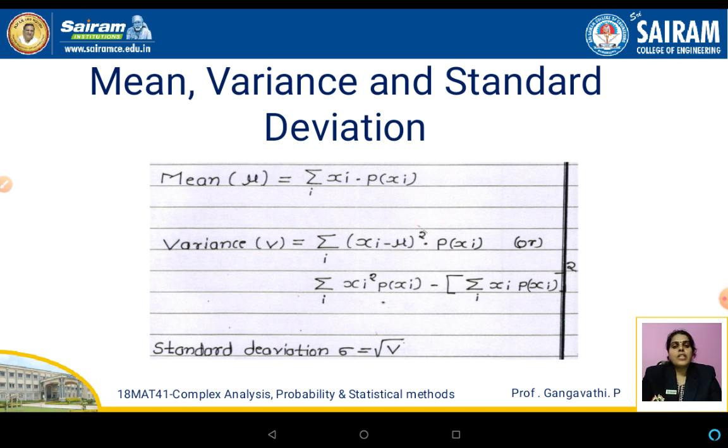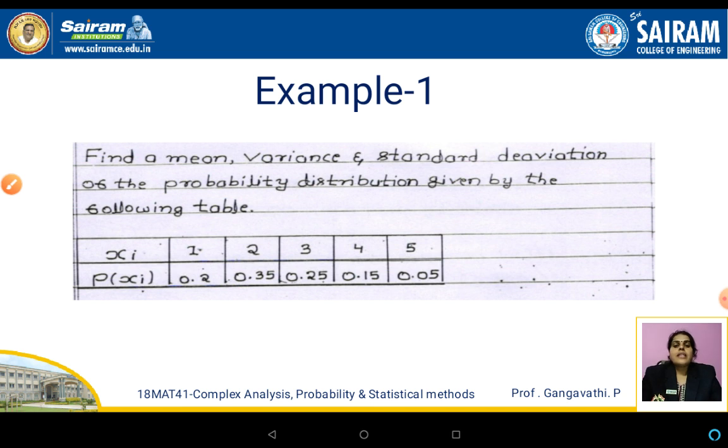And variance is usually denoted by V, and here it is defined as summation of xi minus mu the whole square into p of xi. That is one way of defining. The other way is, it can also be defined as summation of xi square into p of xi minus the whole square of summation of xi into p of xi. And we also know that the standard deviation is the square root of variance. So sigma is equal to square root of V. That is the standard deviation.